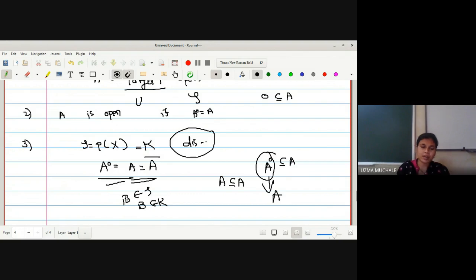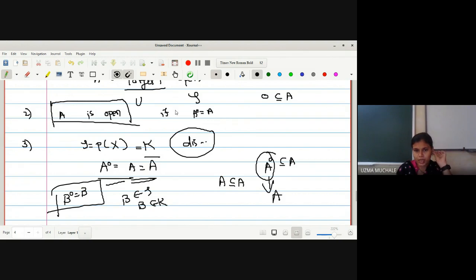B को contain करने वाला largest open set क्या होगा? B itself, right? B को छोड़ के कोई largest नहीं होगा ना. So B itself is the largest open set contained in B. So what I can say in this case, B interior is equal to B. What do you mean by B interior is equal to B? I can say B is an open set.